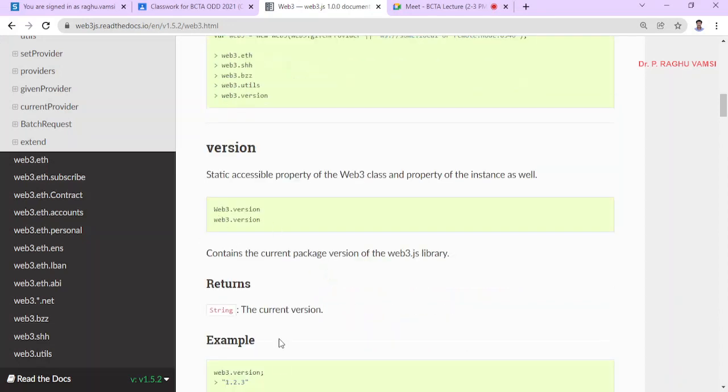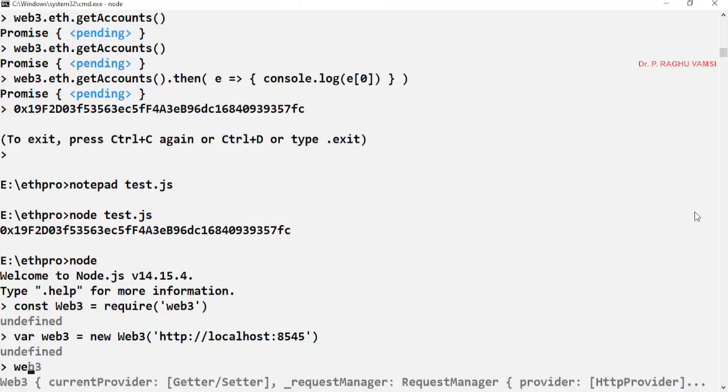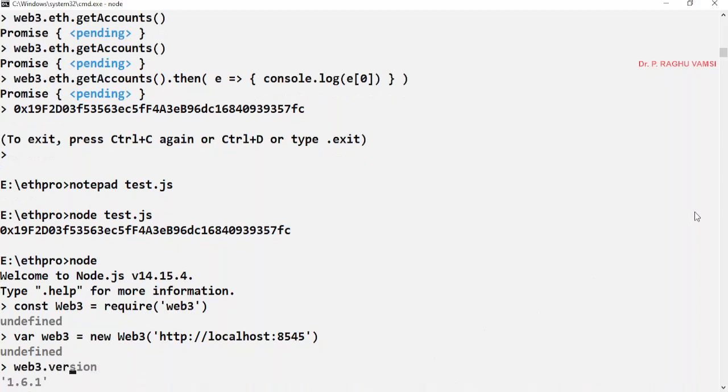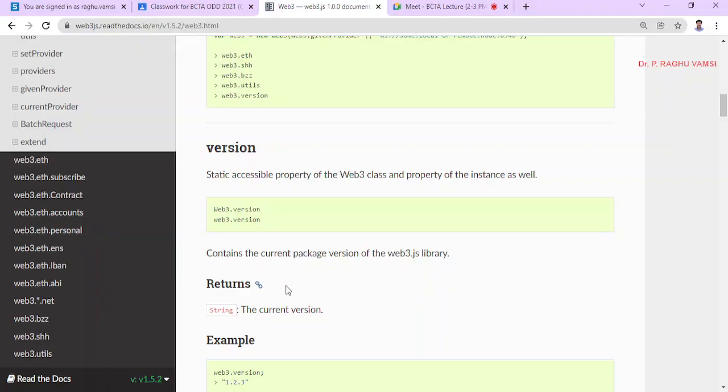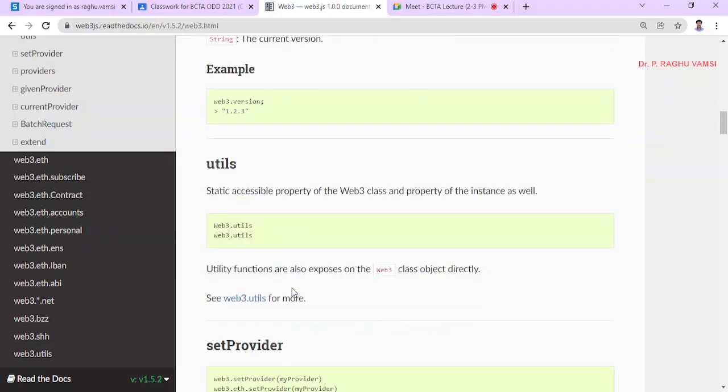So you can see web3.version. We'll check web3.version. So what is the version? 1.6.1 is the version. Once instantiation is over, just go through the documentation and type each and every function there.